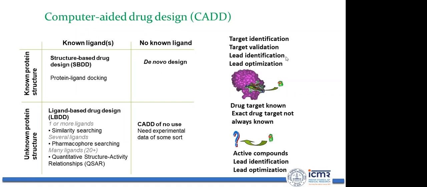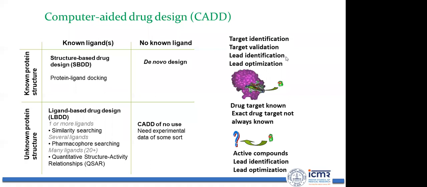Having said that, there will be specific conditions when we are designing a drug molecule. What is the basic difference between the traditional method of drug designing and computer-aided drug design? In the traditional method, you have bioactive compounds and you expect that compound to act against a specific disease. But in computer-aided drug designing, we are more precise towards the target. The target is basically a protein where we believe that the protein is involved in the mechanism of the disease process.